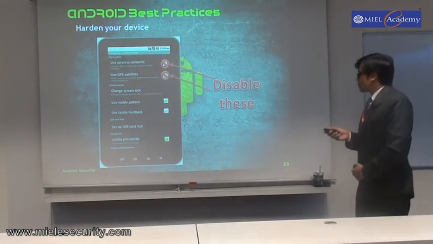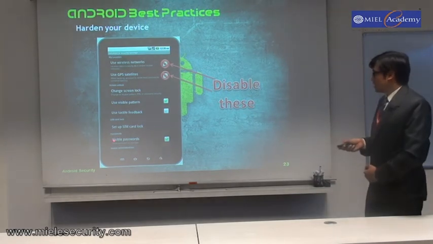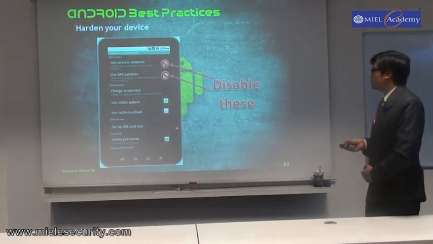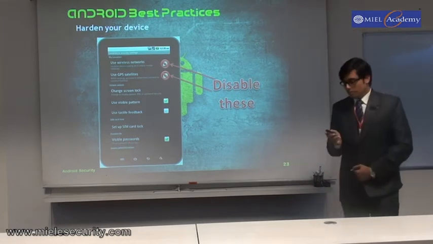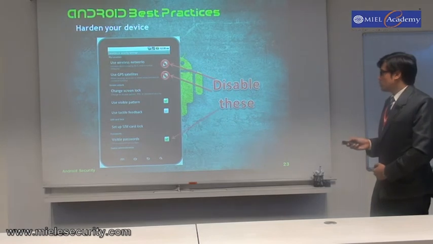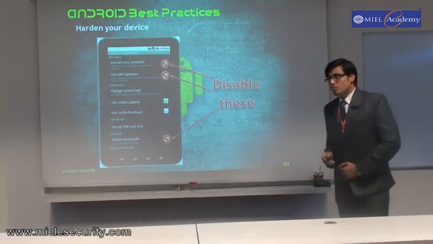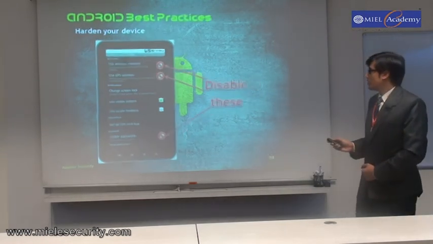And you can see this setting, it is written visible passwords. That is, when you type the password on the screen, it is first shown and then the asterisk marks appear. So you need to disable this also. So these were a few things you need to follow for Android security.